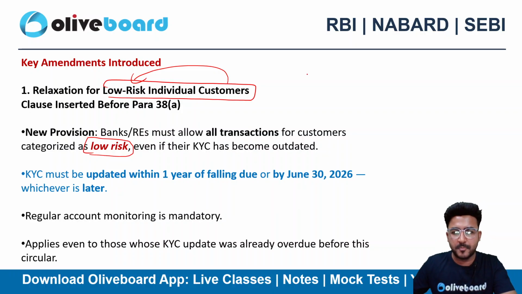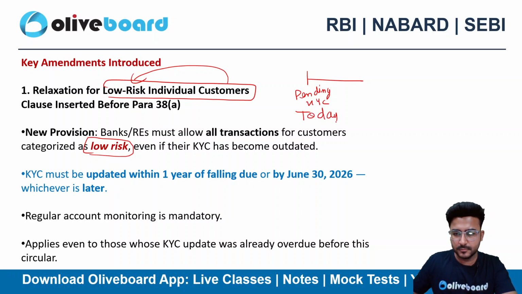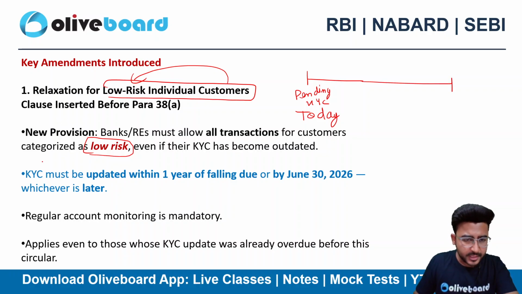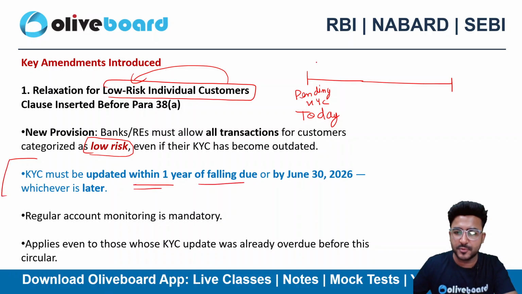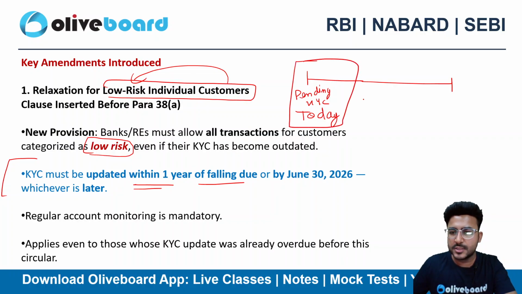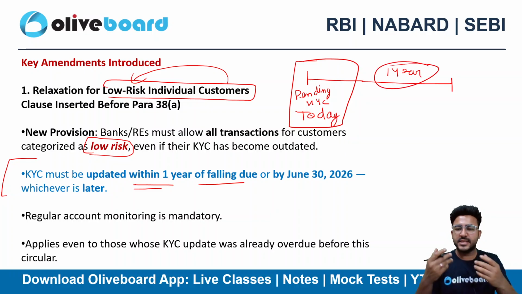Let's suppose your KYC is pending as of today. So what will be the new guideline as per this amendment? KYC must be updated within 1 year of falling due. Let's suppose today is the due date. So within 1 year, you got a relaxation of 1 year.